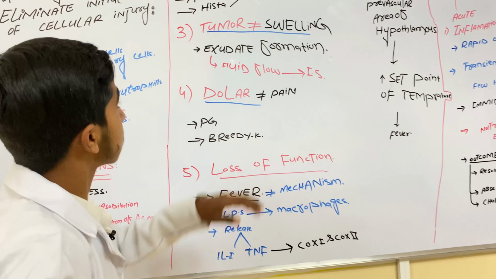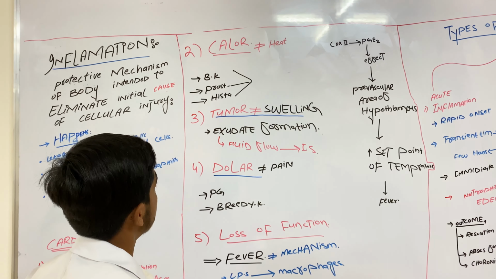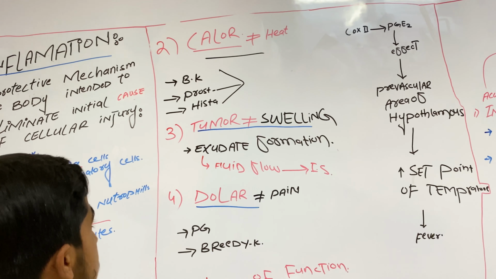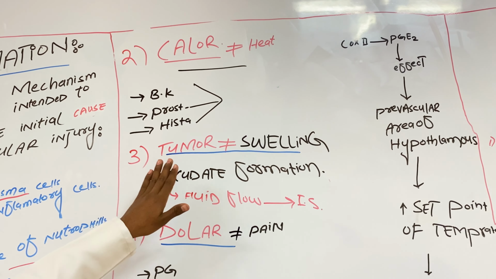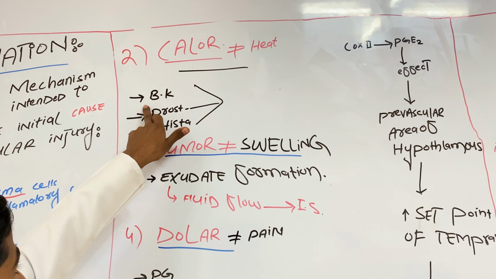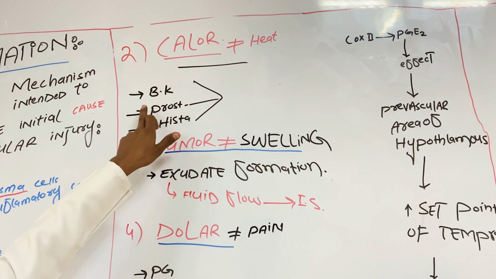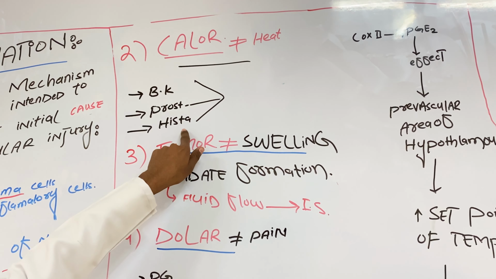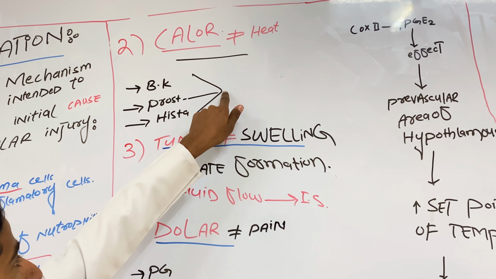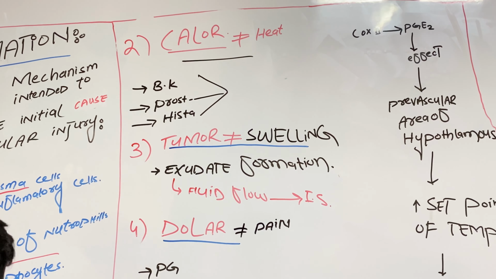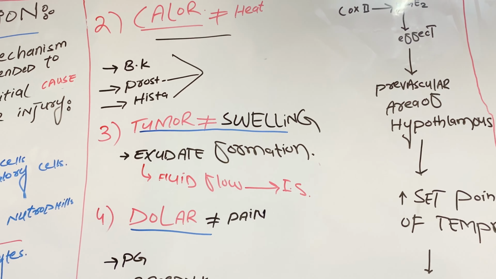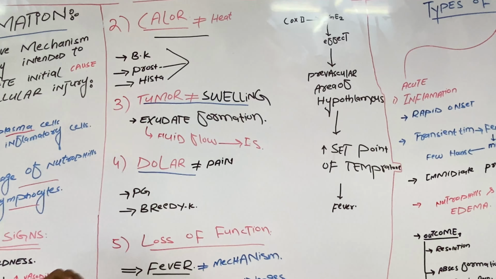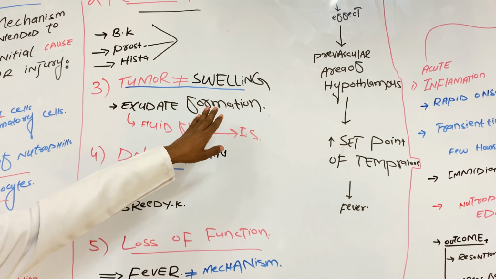And then second, we talk about calor, which means heat. Why is heat produced? It is the second sign of inflammation, due to the same three main things as we discussed in rubor: first of all bradykinin, then prostaglandin, and then histamine. These three things are responsible for increased vasodilation, then relaxation of arteriolar smooth muscle, and lastly increased blood flow.